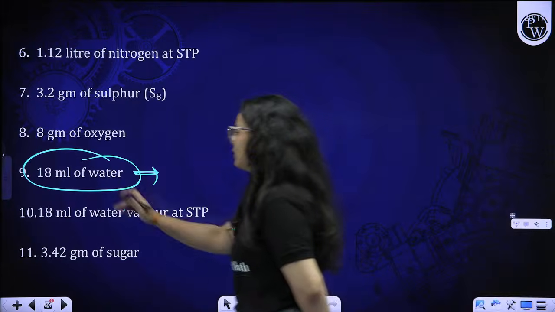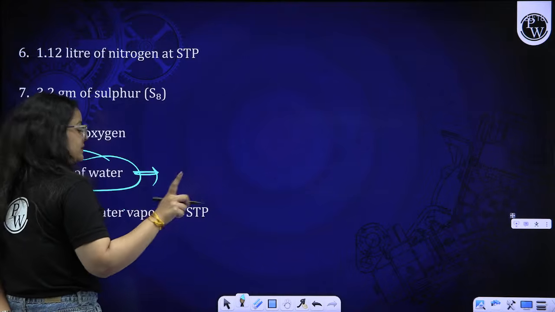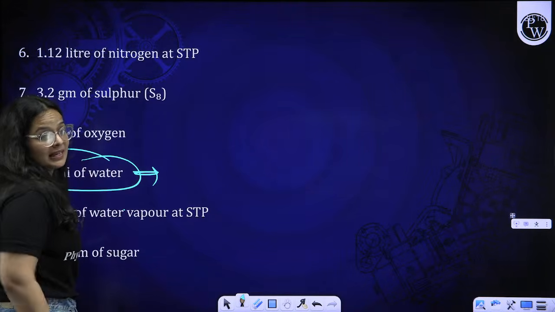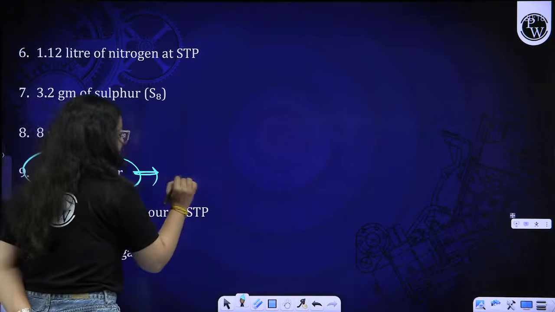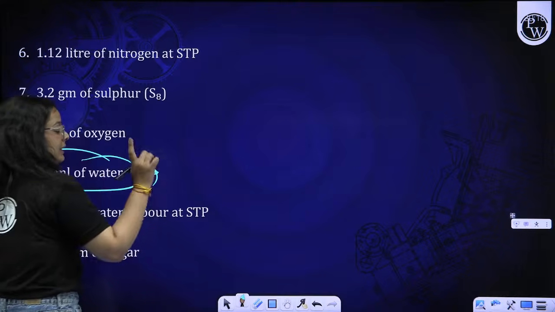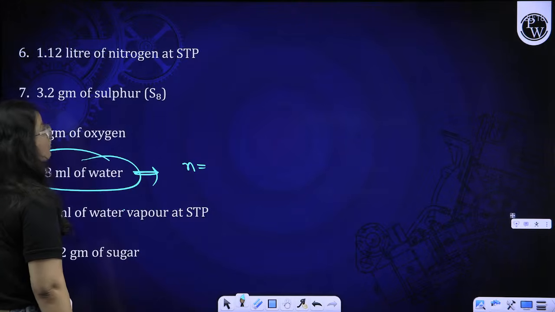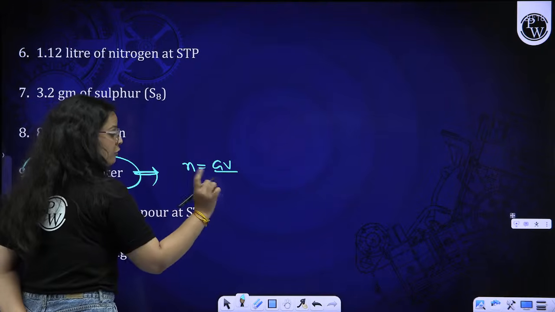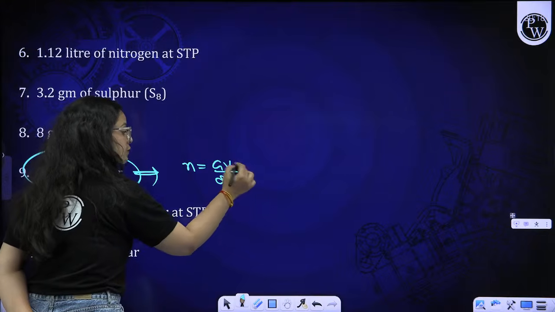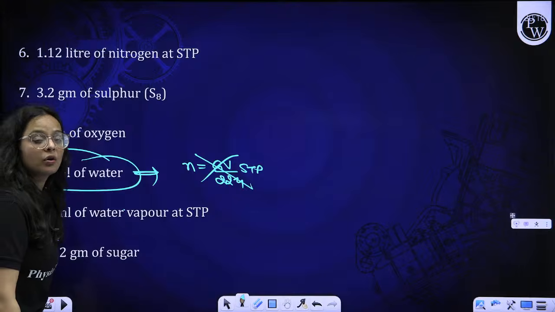Okay, beta. So 18 ml of water. Right now you don't need to use that volume formula. Why is it so? Because they are not mentioning the STP condition. You might go wrong in this question because it is 18 ml of water without STP. If you are using the formula of number of moles as given volume by 22.4, this formula is used for STP condition. So you don't have to use this formula. You'll get the wrong answer.